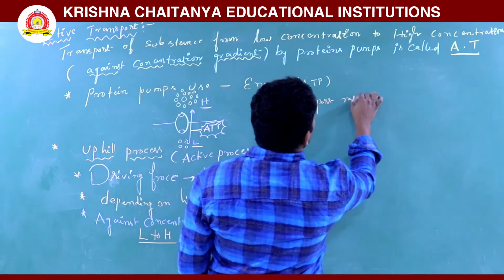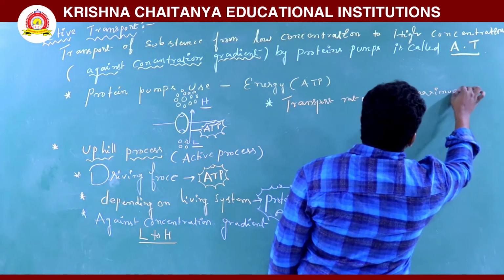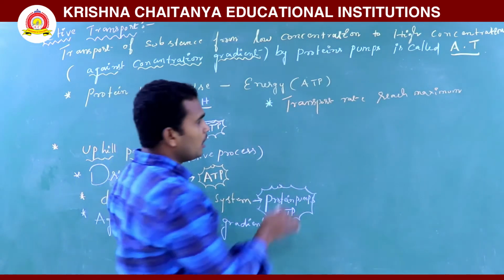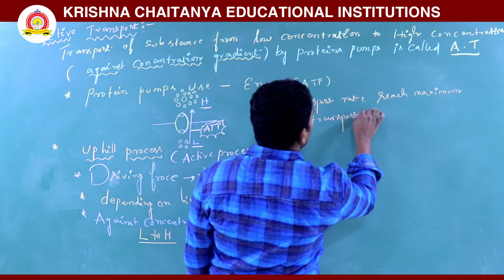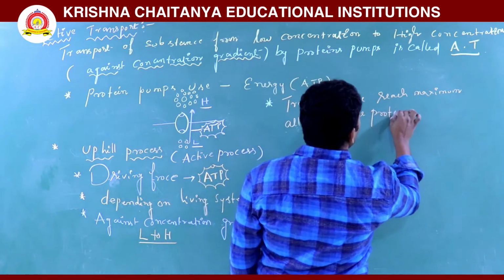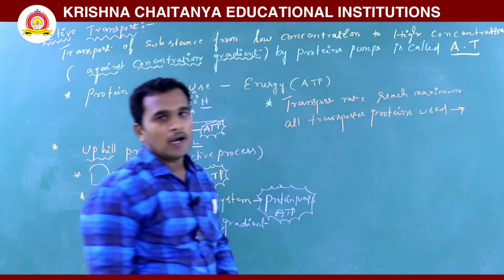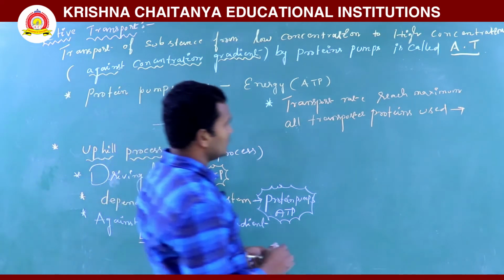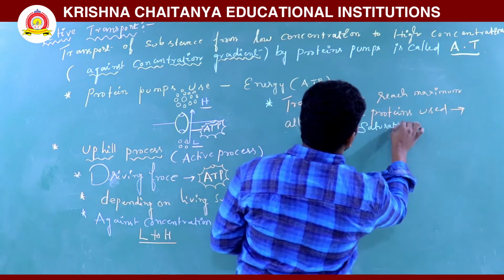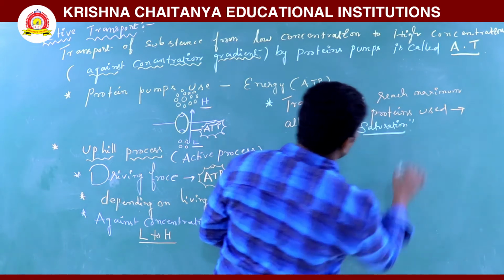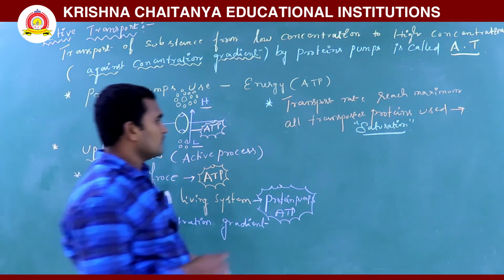This condition is called saturation. So all proteins are used up, and that condition is called saturation.